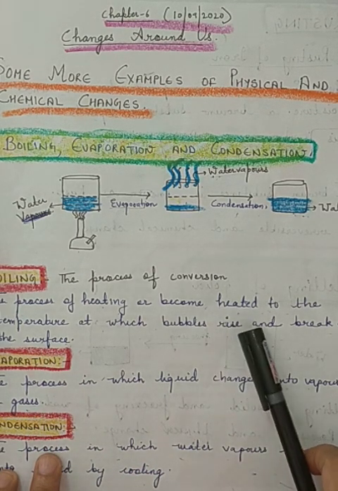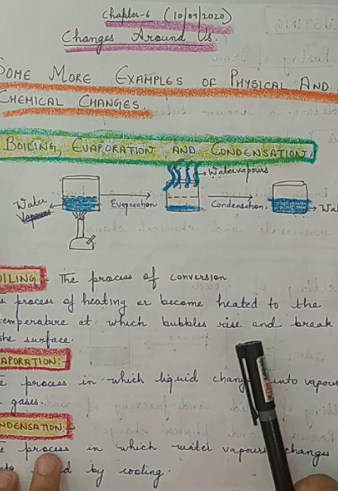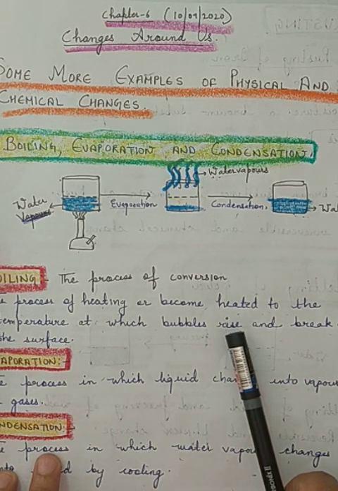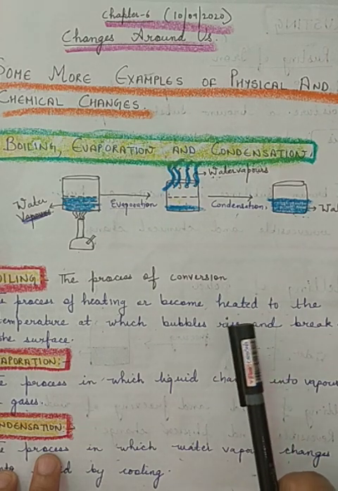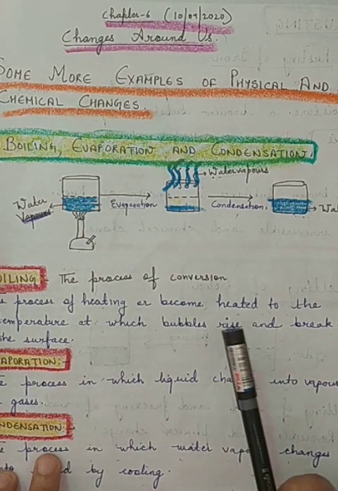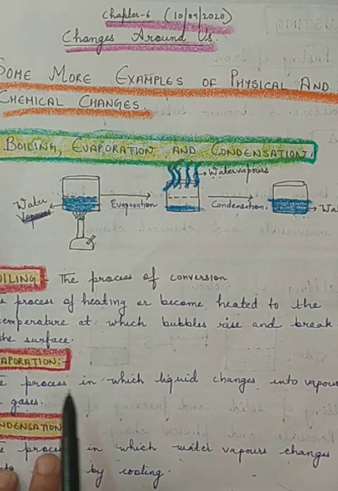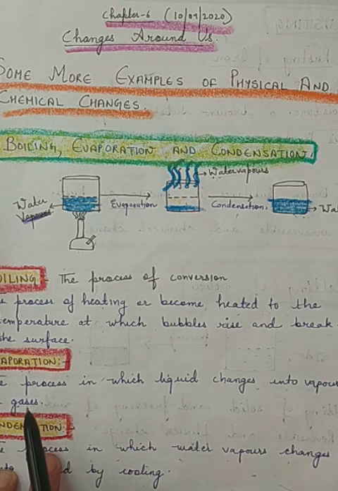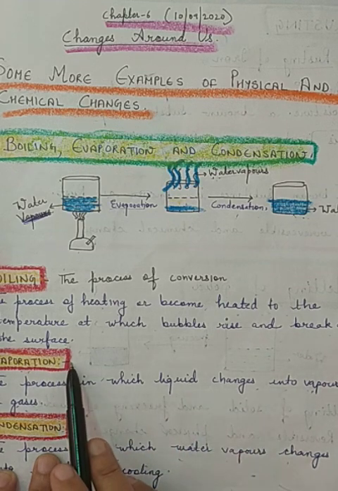So why do bubbles form during boiling of water? The reason behind this is that the water changes into water vapors. Some amount of water changes into gases, or you can say water vapors, and those vapors or gases are responsible for the formation of bubbles. Coming to the second process, that is evaporation. The process in which liquid changes into vapors or gases is known as evaporation. So the process of changing liquid into gas is evaporation.